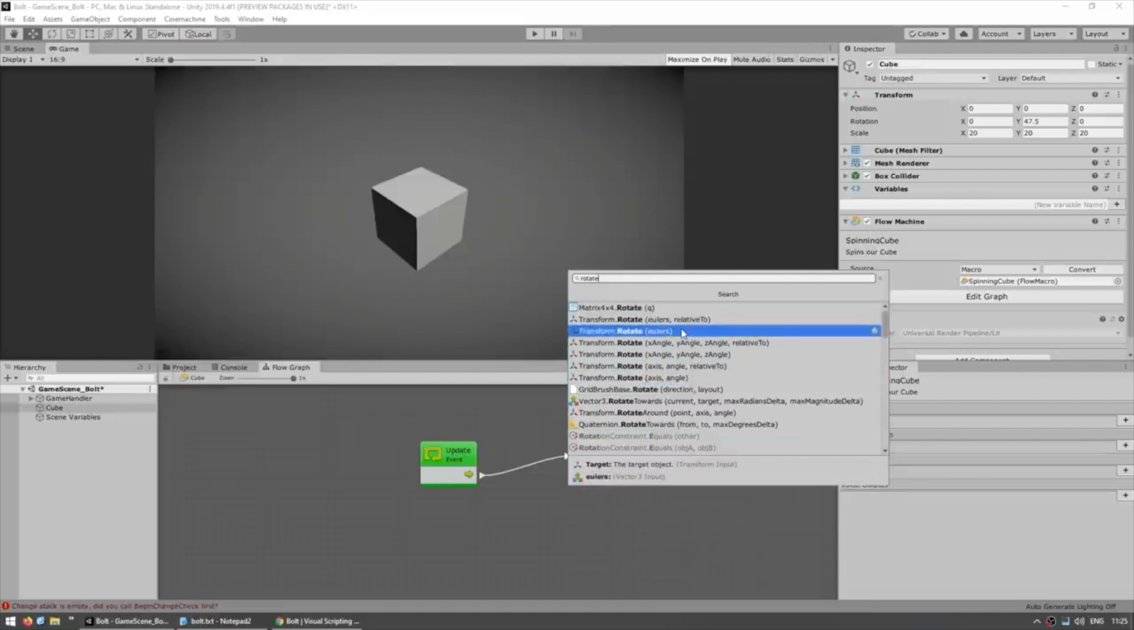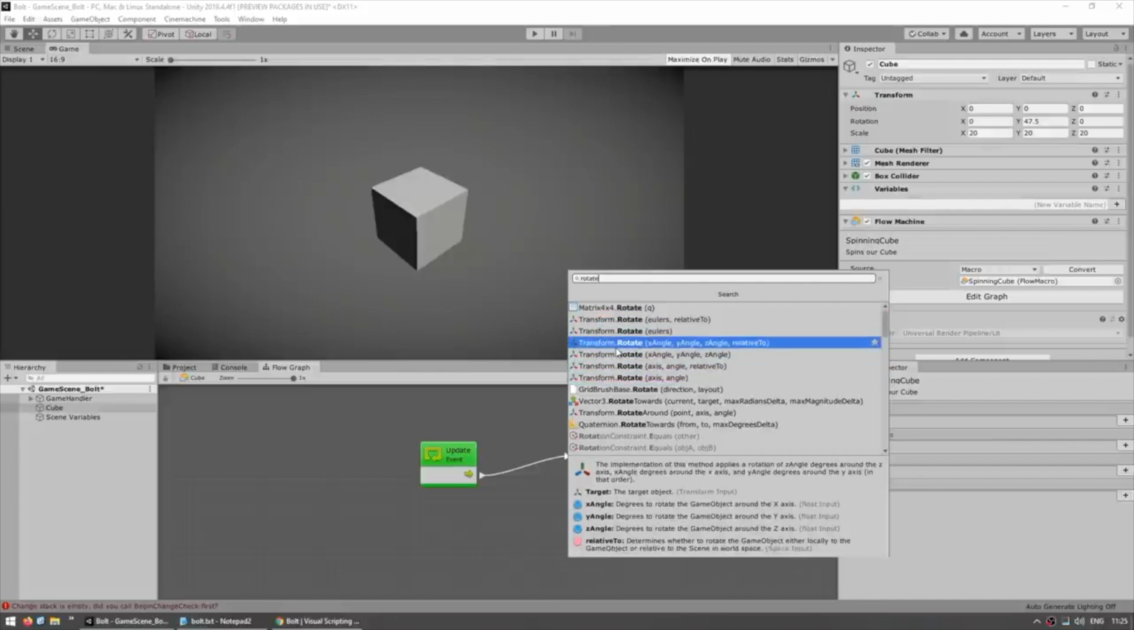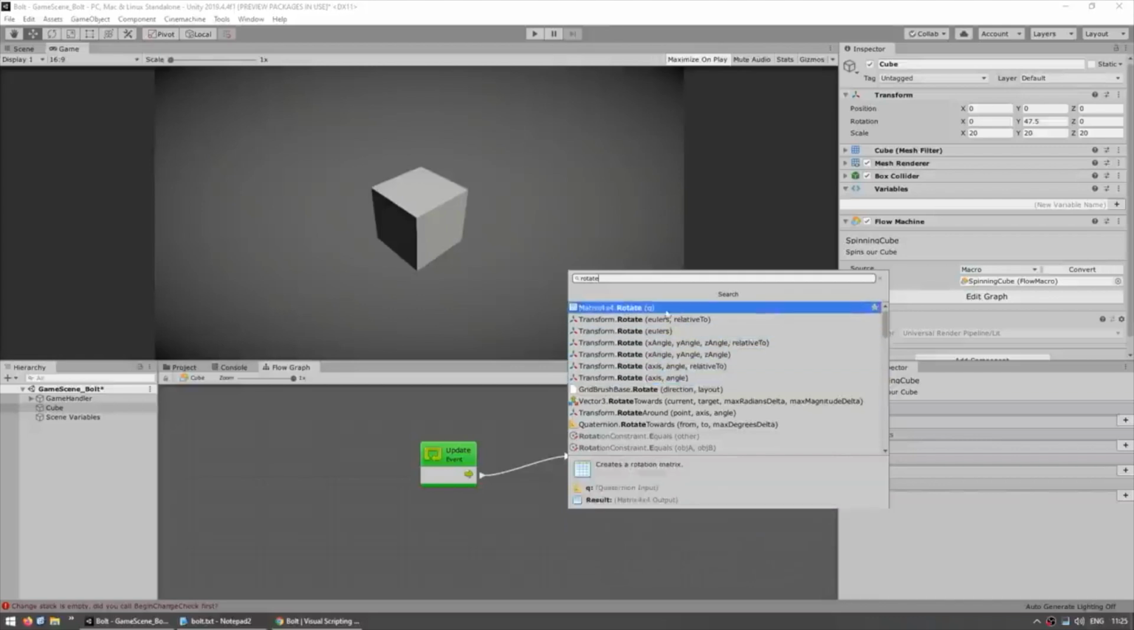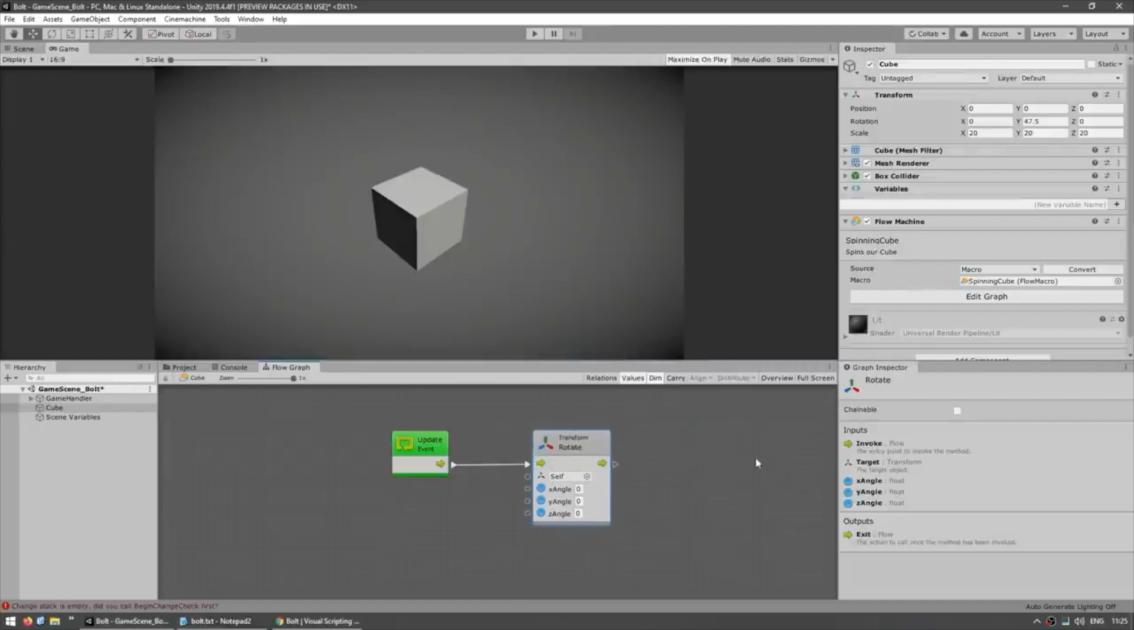Now in this case, what we want to do is rotate our transform, so it's going to be one of these. And we can see that they take different types of parameters. Let's just select the simplest one, which is this one here, which just takes 3 floats. So click on it, and there's our transform rotate node. And here in the graph inspector, we can also visualize all of the inputs and outputs. So the first input is the flow, so it goes from the event into there. Then we have the target, which is going to be this object. And then we have 3 floats. Then for the outputs, we just have an output flow.